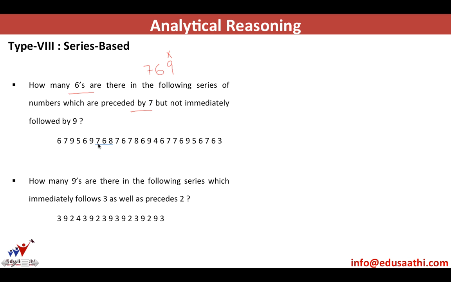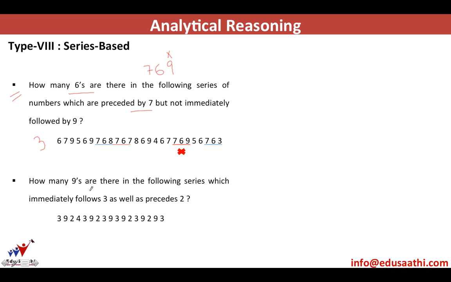This is one, 768 is a valid number. 767, again a second valid number. Now this is 769, which we do not want, so we'll exclude this from our counting. And we have 763. So there are 3 sixes which are preceded by 7 and not followed by 9. This is a very simple question. Make sure you do not get anxious or hurry to do this question in an incorrect way.